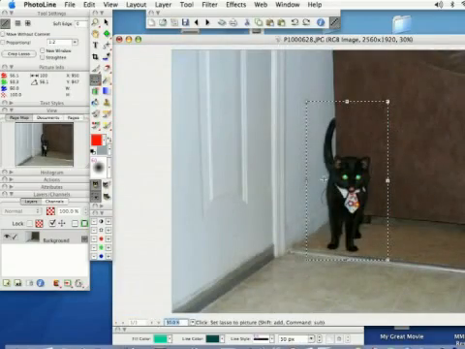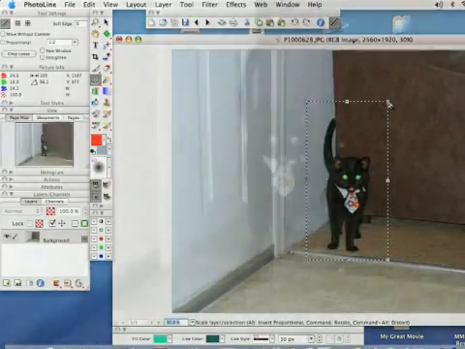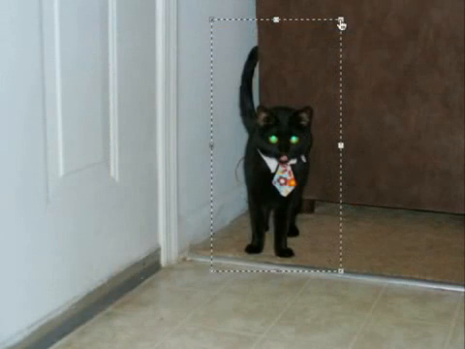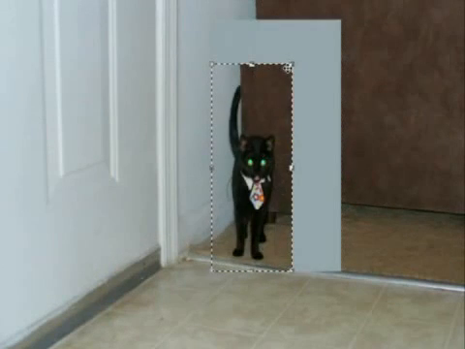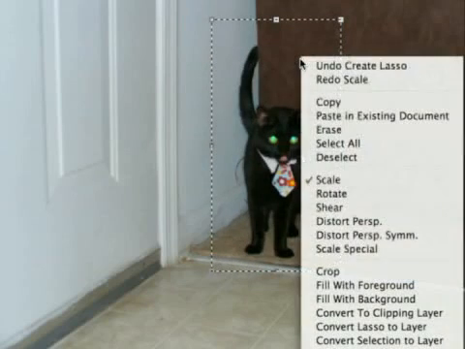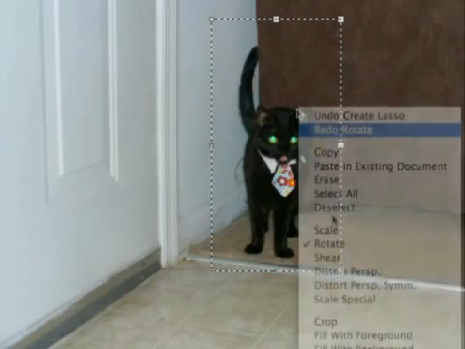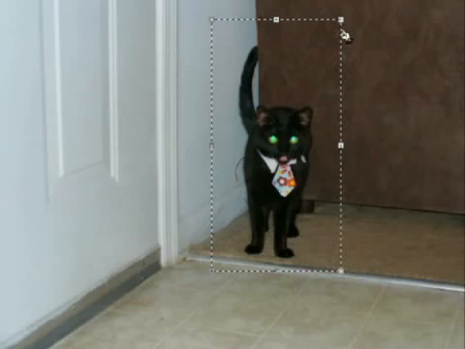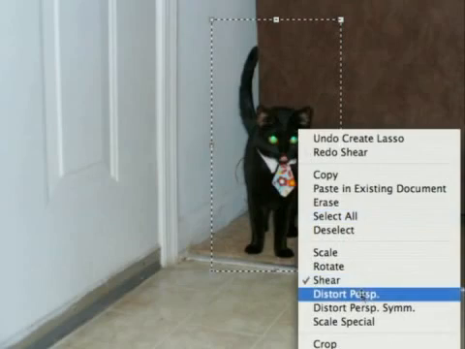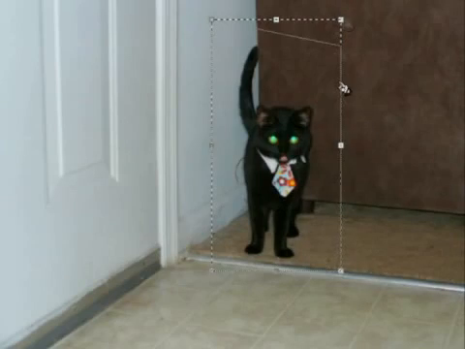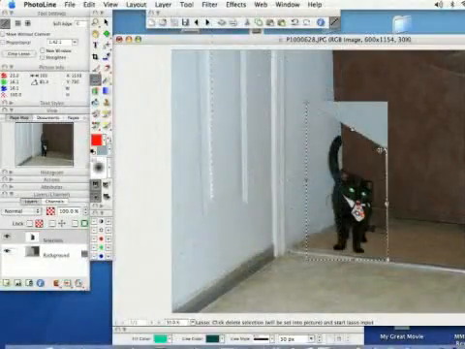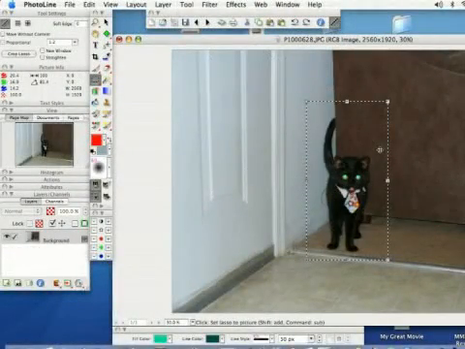And also another thing you can do is if you click on one of these squares on the sides or corner of your selection, you can scale it, but also if you Control click, you can select Rotate, and from there you can rotate your selection. And you can also shear it and distort it as well. So those are some of the things you can do with your lasso selection in Photoline.